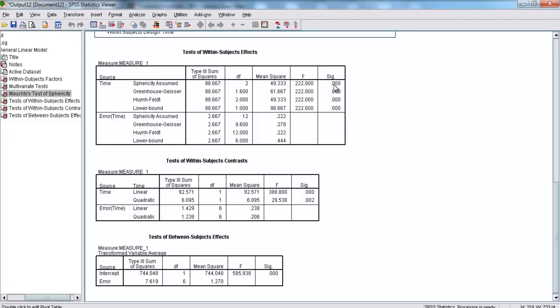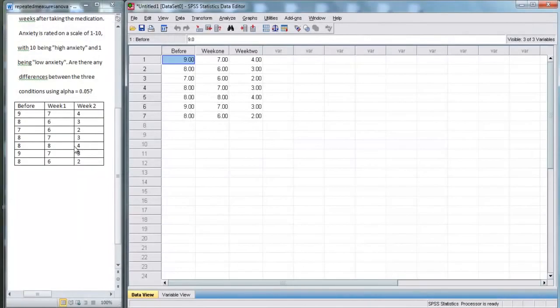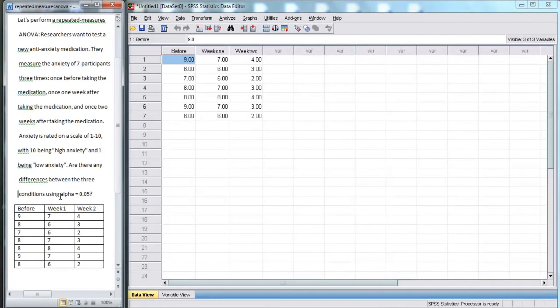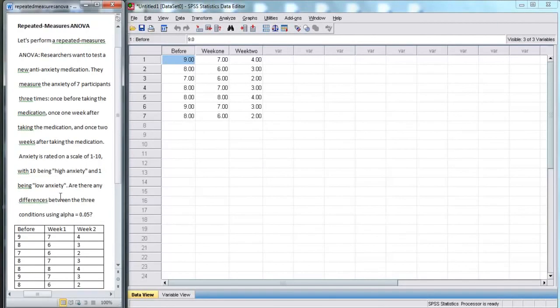Now because our significance level, our p-value, is less than 0.05, we can reject the null hypothesis and say that there's a difference between these 3 groups. In this example, what we're saying is that we think, because we rejected the null and said that they're different, that the medication, the time after taking the medication, is having an effect on high anxiety. And now we've done a repeated measures ANOVA using SPSS.